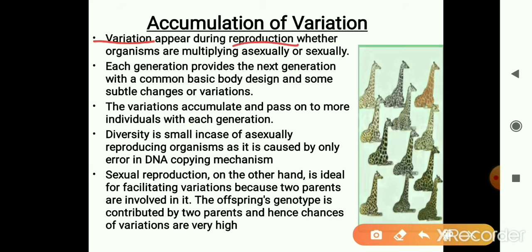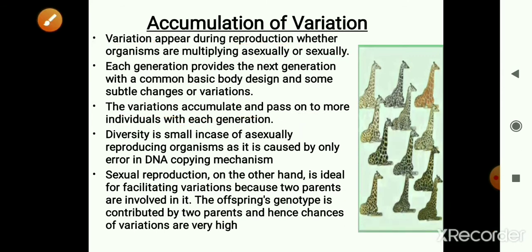Whether the organism is multiplying asexually or sexually, variations are produced. And these variations accumulate and are passed from one generation to the other. So as the organisms reproduce generation by generation, these genetic variations keep on accumulating, and finally this will result in formation of a new species, about which you will be learning in the later classes under evolution.